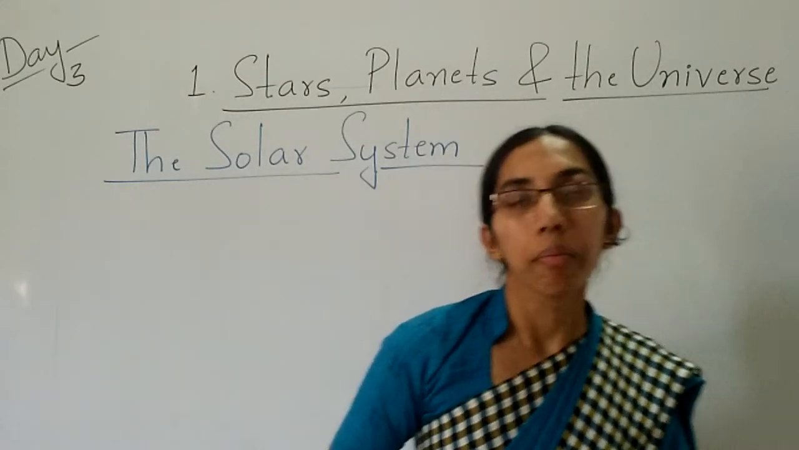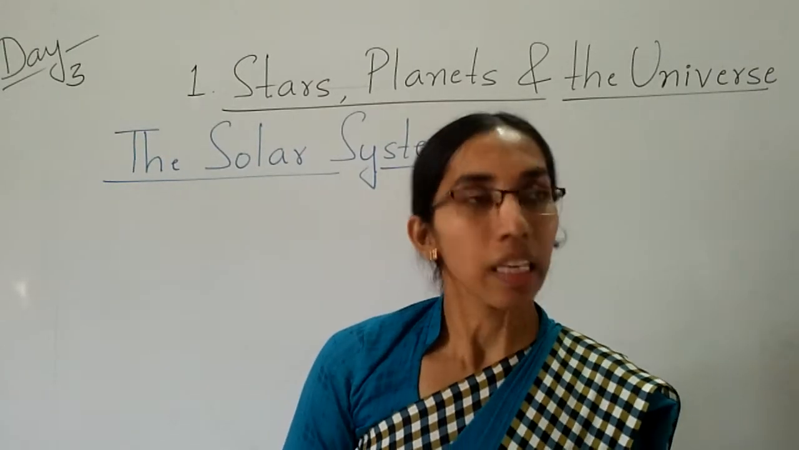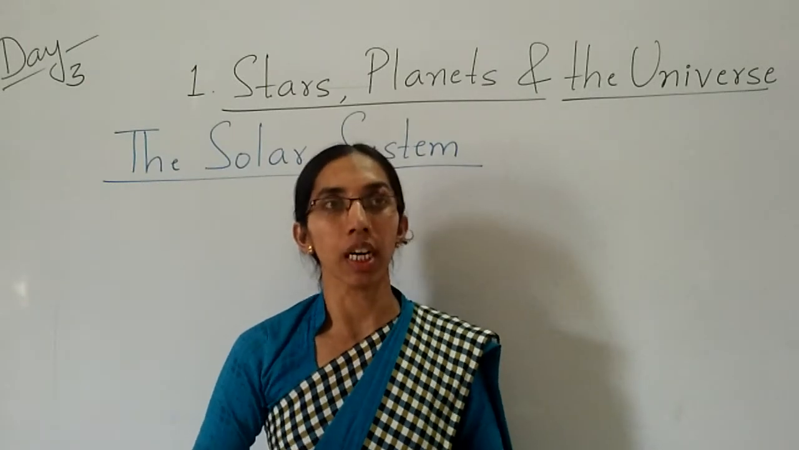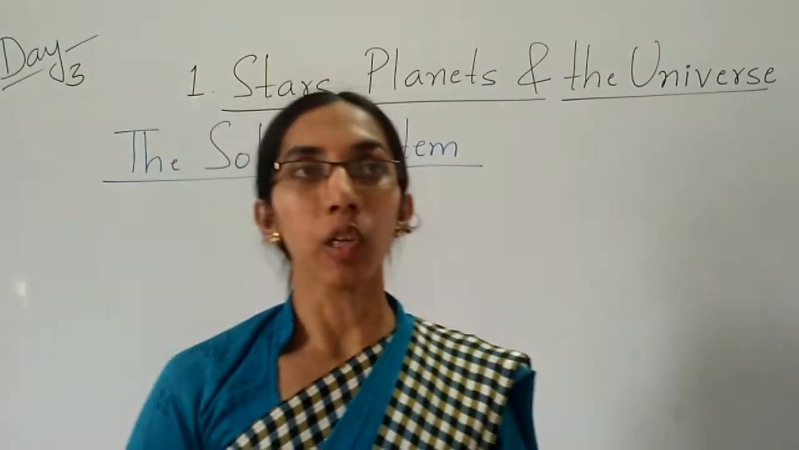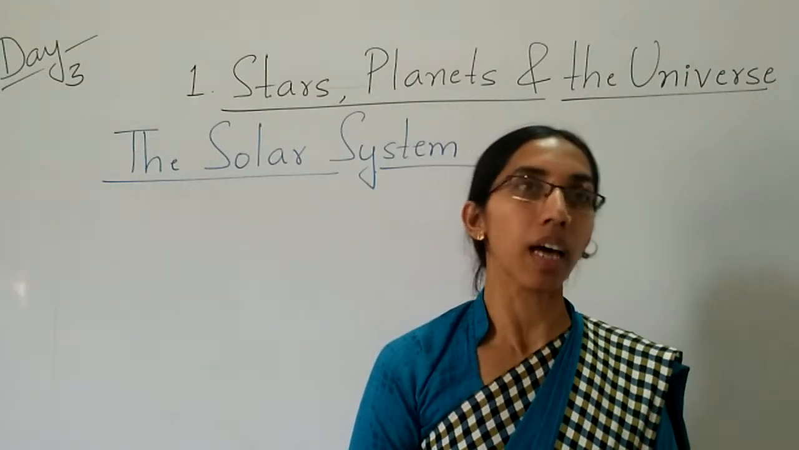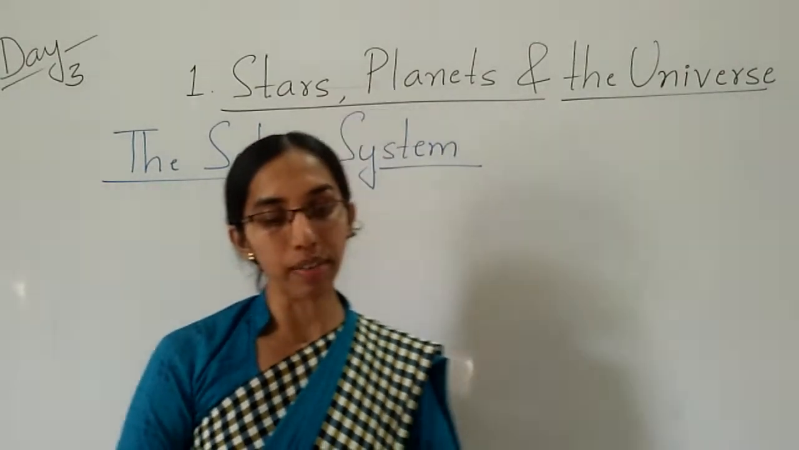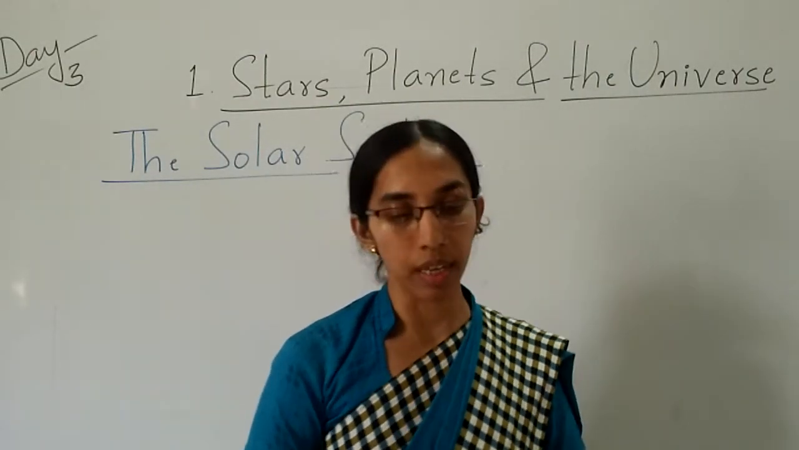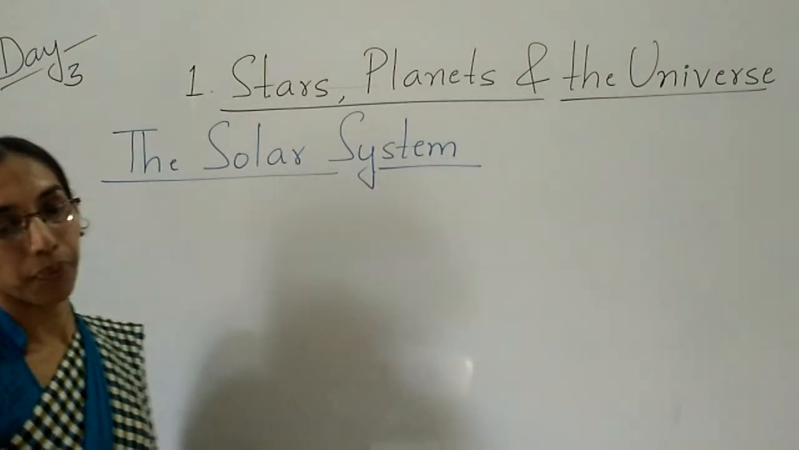So children, in the previous class we discussed the stars, galaxy, constellation, and I also showed some images of the solar system. Let me recall all those things that we finished in the previous classes. Now tell me children, what is a constellation?